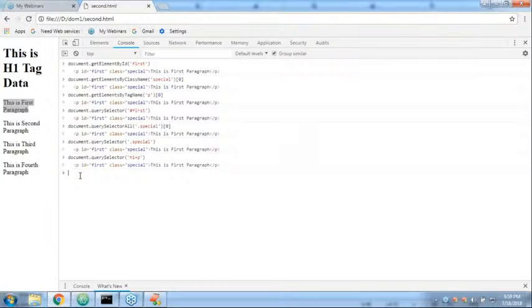Yes, are you able to see? Is it coming in the red color or not? Can you please confirm? Yes. So once we grab HTML elements, we can perform any changes, right?